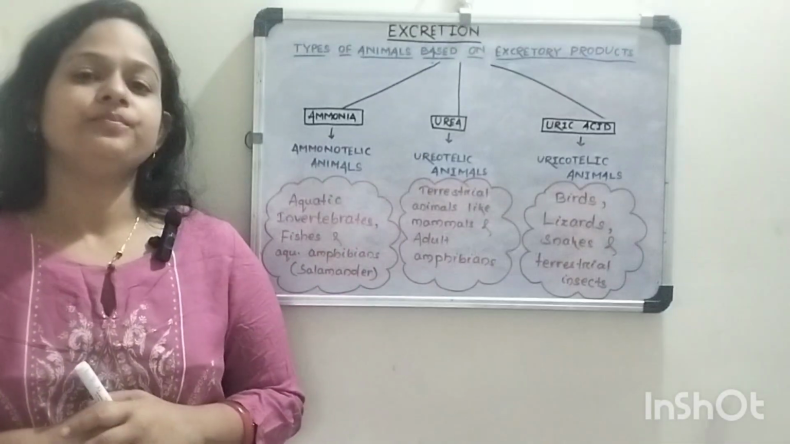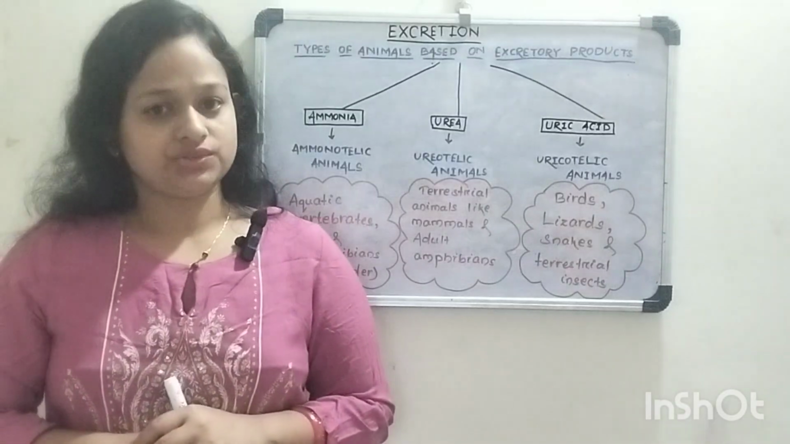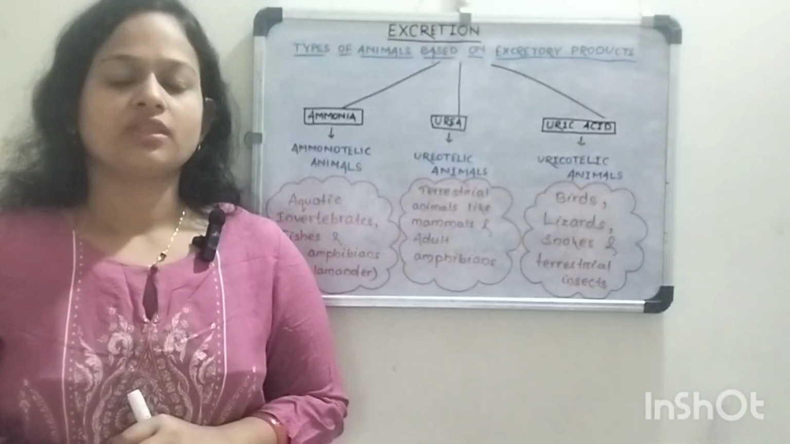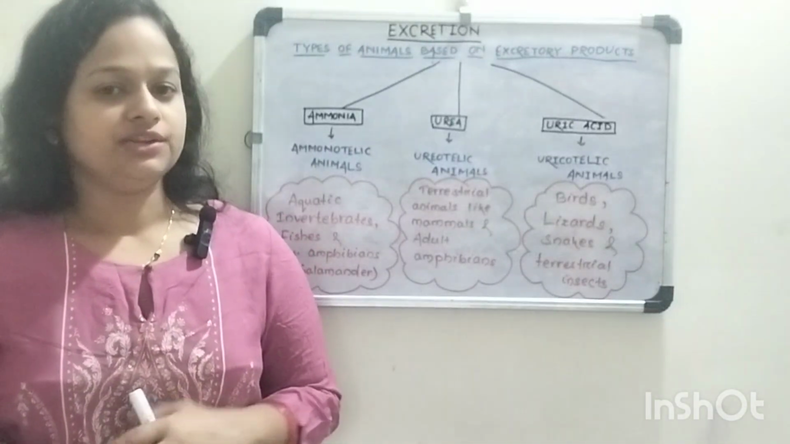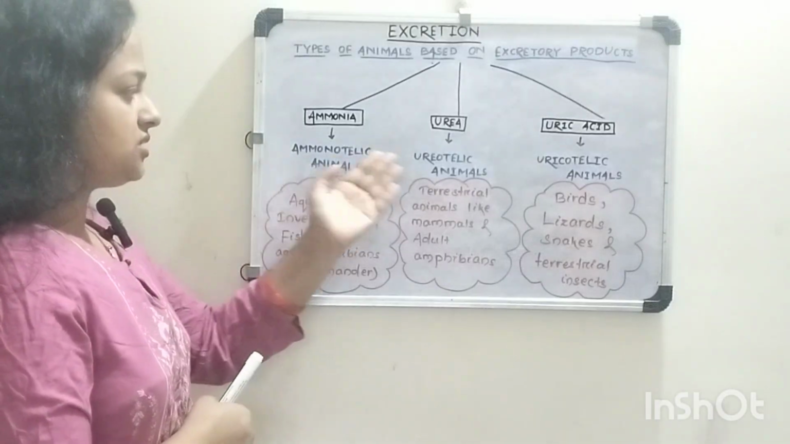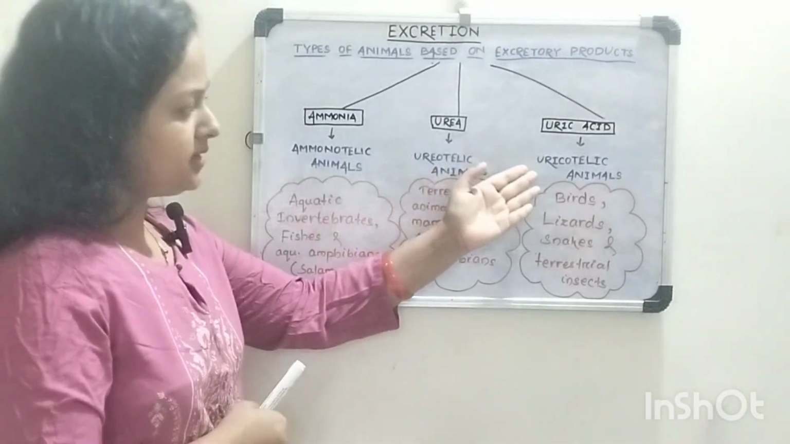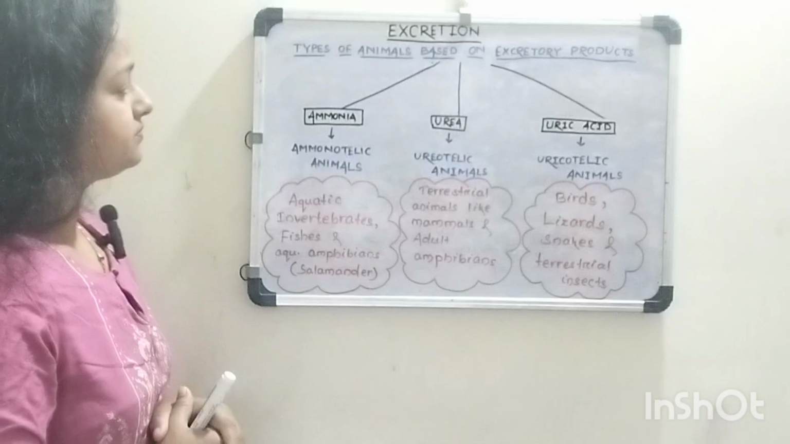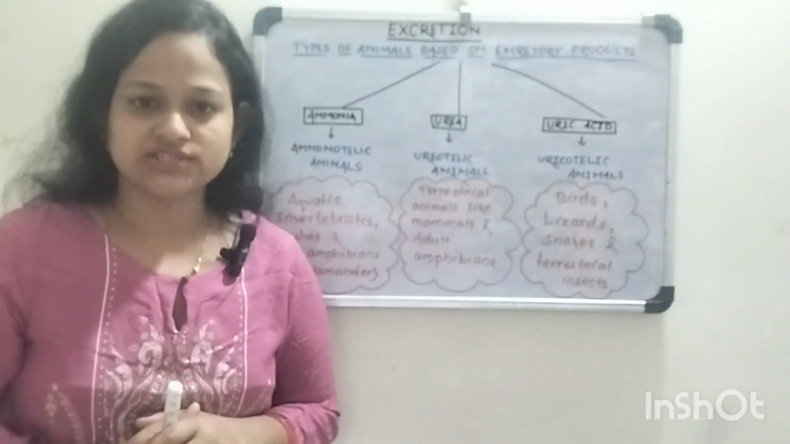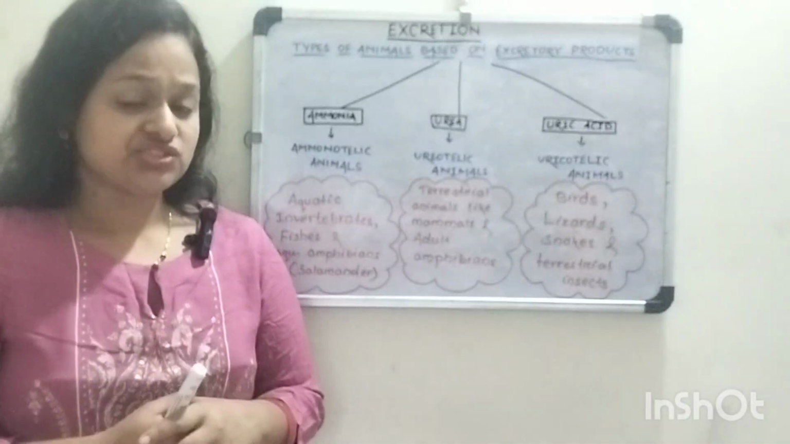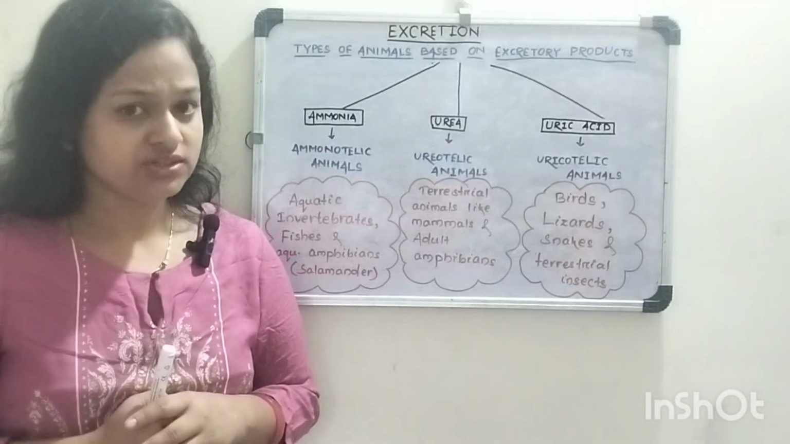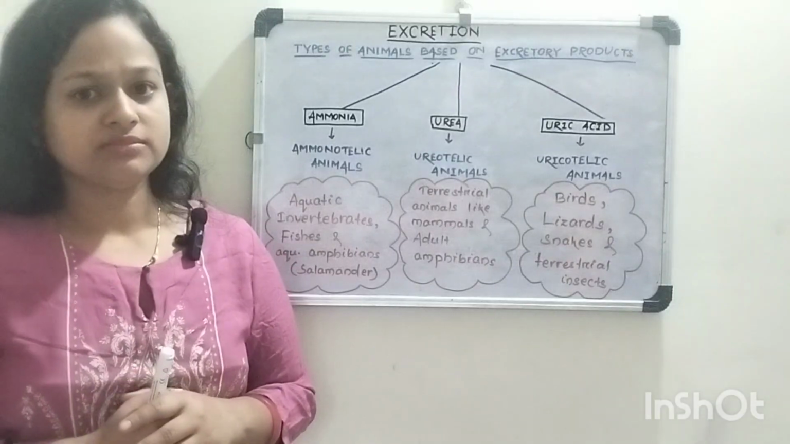Based on the types of nitrogenous waste product excreted by different types of animals, the animals are divided into 3 types. They are ammonotelic animals, ureotelic animals and uricotelic animals. So what are ammonotelic animals? The animals that excrete ammonia as their major nitrogenous byproduct are known as ammonotelic animals.